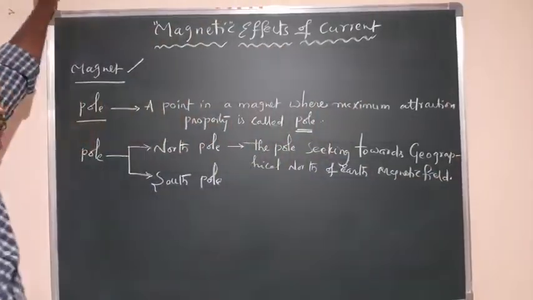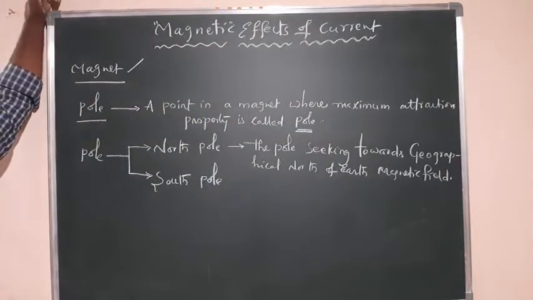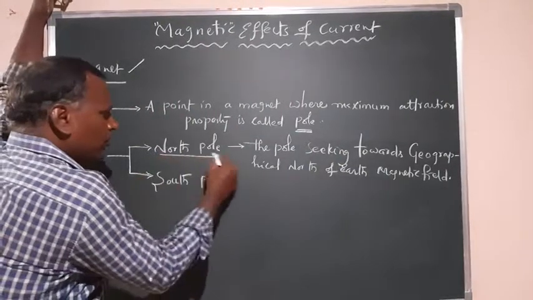The pole seeking towards geographical north of Earth's magnetic field is called the North Pole.